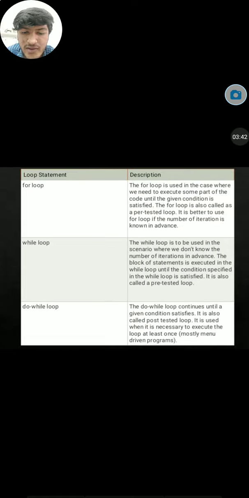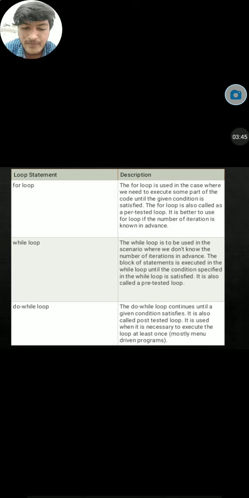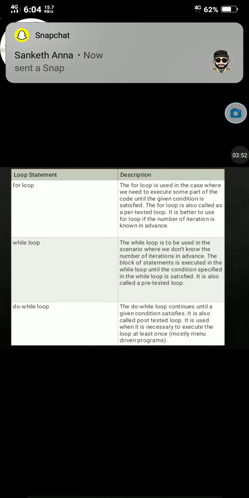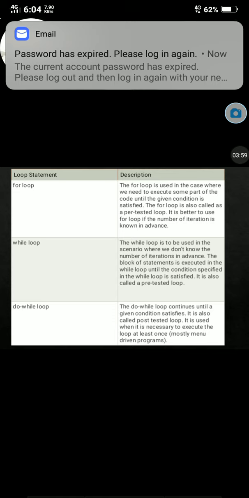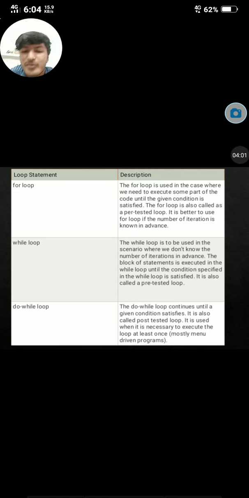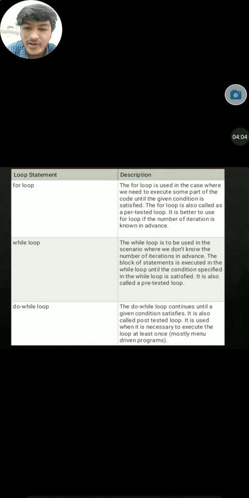Now we can see a table here, and the for loop statement. The for loop is used in cases where we need to execute some part of code until the given condition is satisfied. First, the condition must be satisfied and it should be true. Then only the given iteration is executed. The for loop is also called a pre-tested loop. It is better to use for loop if the number of iterations is known in advance.